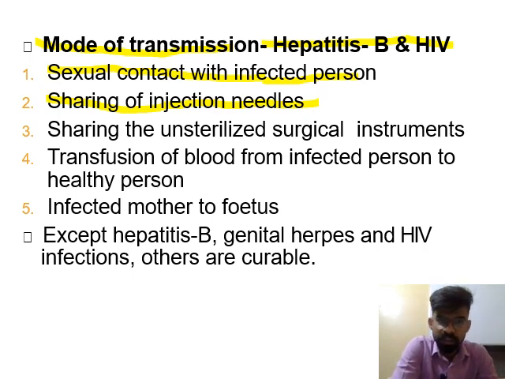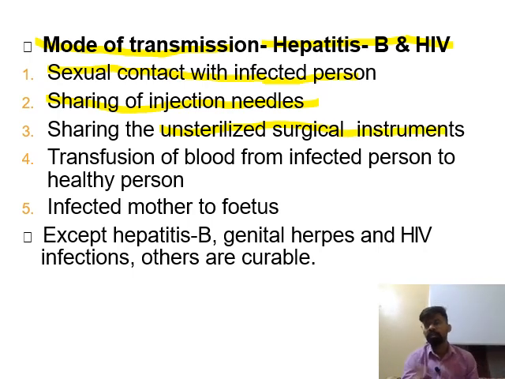Third is sharing unsterilized surgical instruments. Sometimes during surgery, the instruments may also get infected, and if these surgical instruments are not correctly cleaned, washed or sterilized, then they may spread the infection to another person also.